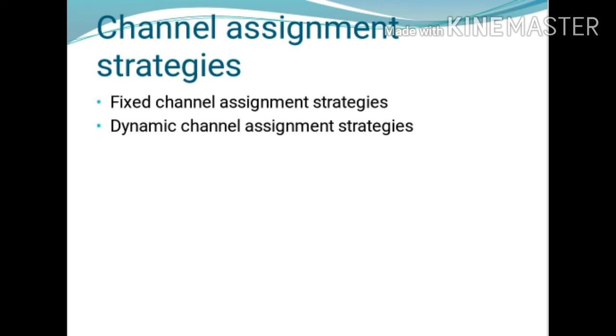Means in dynamic channel assignment, there is no permanent allocation of the channels. In fixed channel assignment strategy, allocation of channels is permanent, and in dynamic channel assignment strategy, the allocation of channels is not permanent.